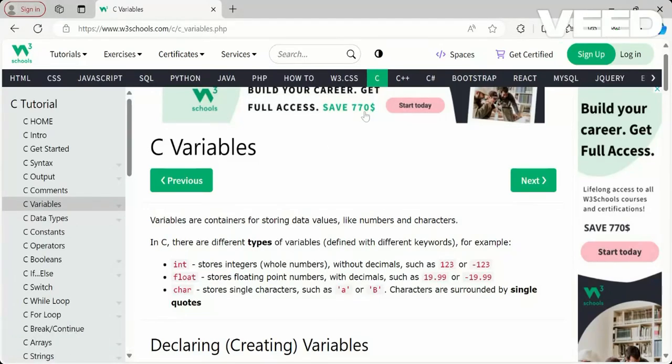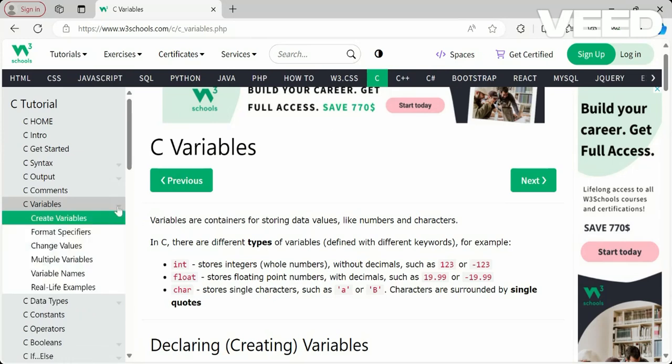Today in this video we are going to see C variables, that are variables in C. So what are the variables we have, how to assign values to variables, how to assign different values to an already assigned variable, and multiple variables, how we have to declare everything we are going to see in this video. So don't skip any part. Watch this video till the end so that you will understand the variables concept in a clear and detailed way.